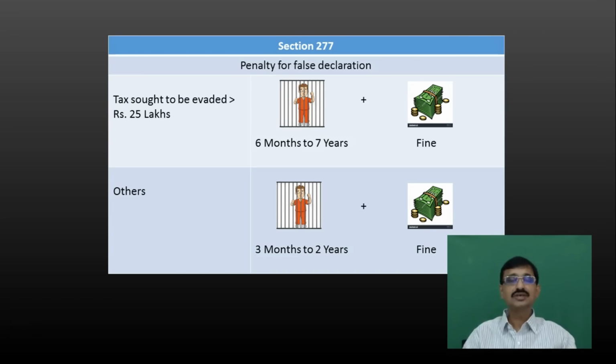Now, Section 277 of the Income Tax Act. What does it state? It is a penal clause. It states that where by false declaration the tax sought to be evaded exceeds rupees 25 lakhs, then the penalty is rigorous imprisonment which is not less than 6 months and which may extend up to 7 years, and with fine. In any other case, the rigorous imprisonment should not be less than 3 months but may extend to 2 years, and includes fine.